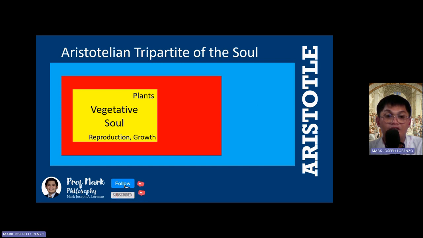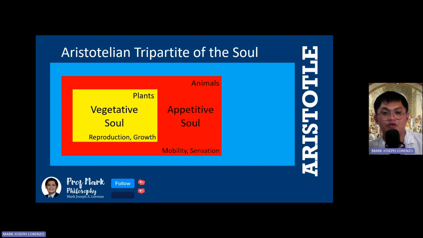The first part is the vegetative soul. The vegetative soul is the direct bearer of life, dependence on nature, and decay, or the capacity to die. This soul is responsible for the essential processes of growth, nourishment, and reproduction. It keeps us alive, such as breathing, digestion, and the ability to reproduce. This part is all about our physical needs and desires, like wanting to eat or drink when we are thirsty.